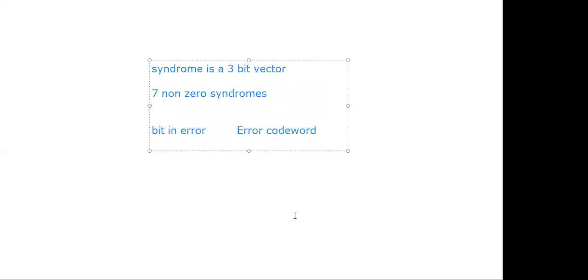Suppose error in the first bit position, then what is the code vector or code word? So error in the first bit position, so the first bit is 1, remaining all are zeros.